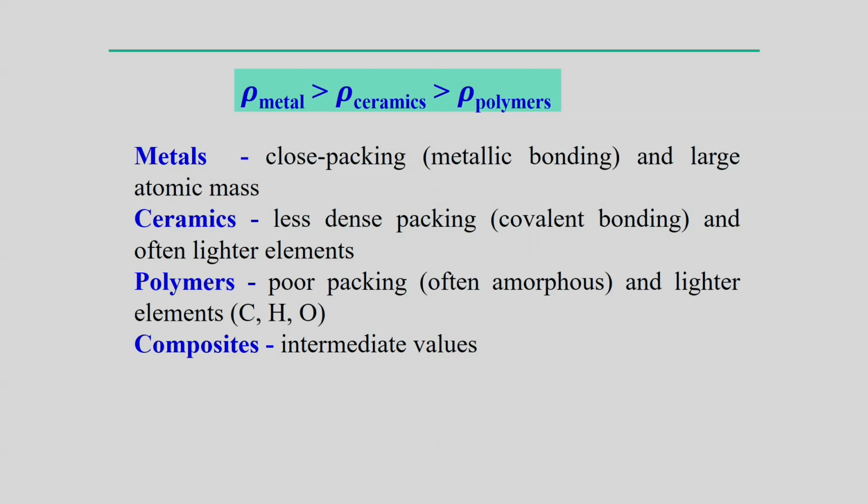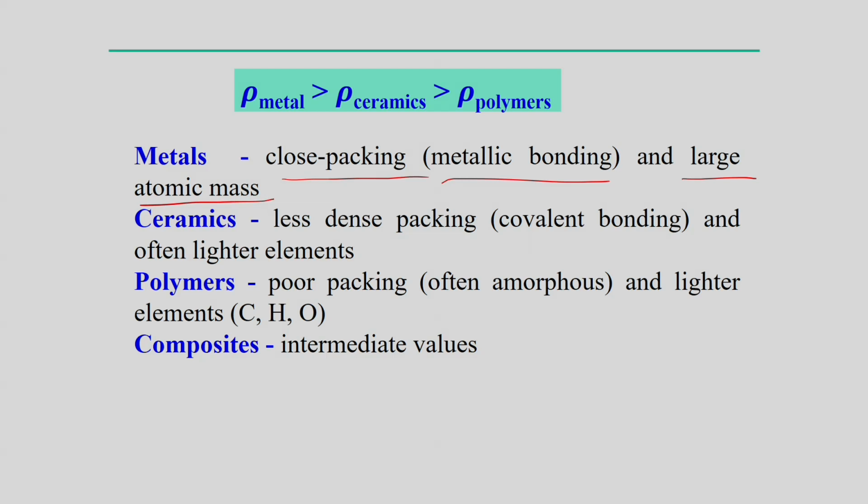For example, first is the metals. It is a closed pack structure, and of course, these atoms are connected through the metallic bonding and large atomic mass. This is a typical characteristic of a metal.